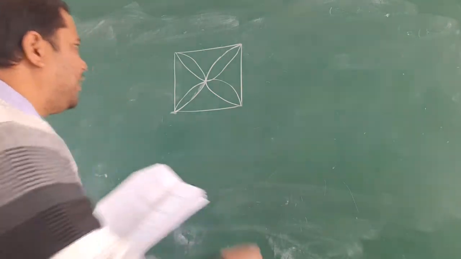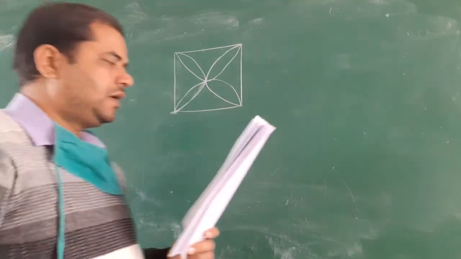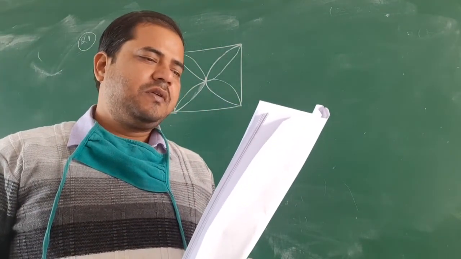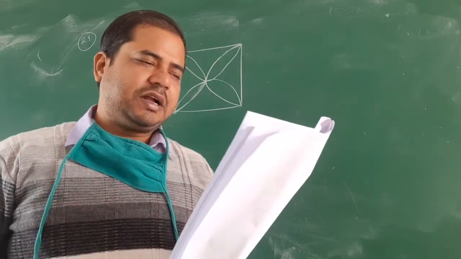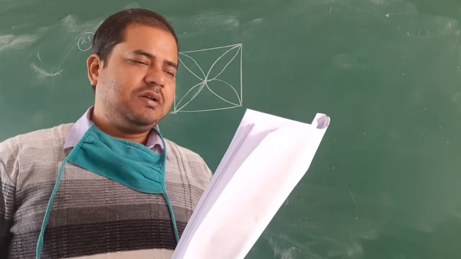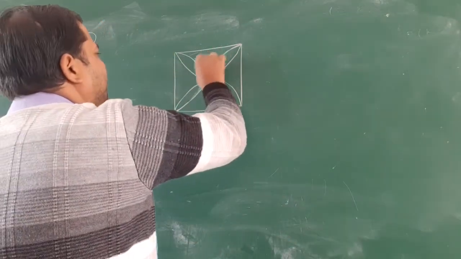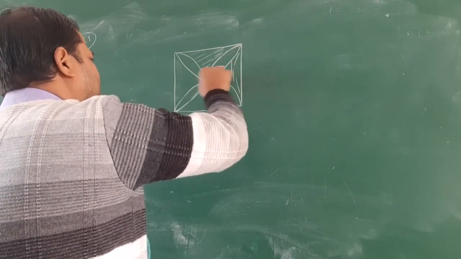In question number 29, we need to find, in the figure, ABCD is a square of side 14 centimeter. Semicircles are drawn with each side of the square as the diameter. Find the area of the shaded region. So we need to find the area of this shaded region.